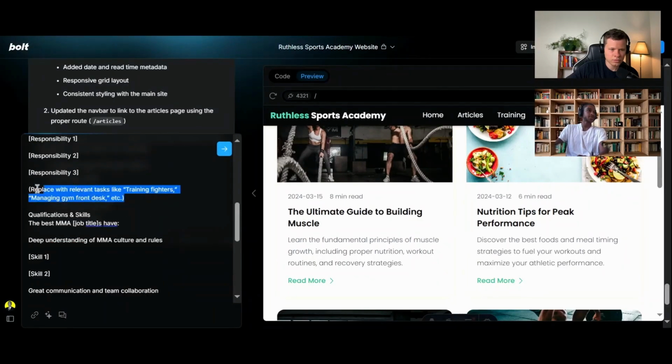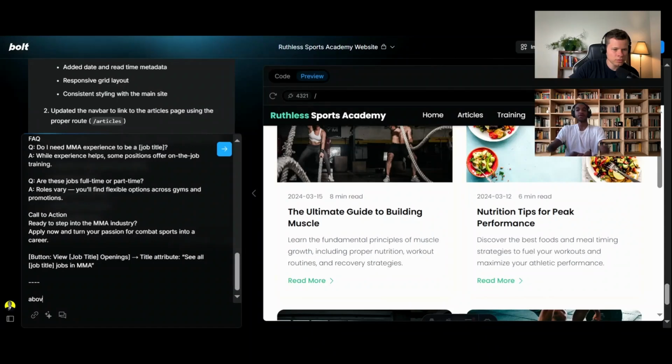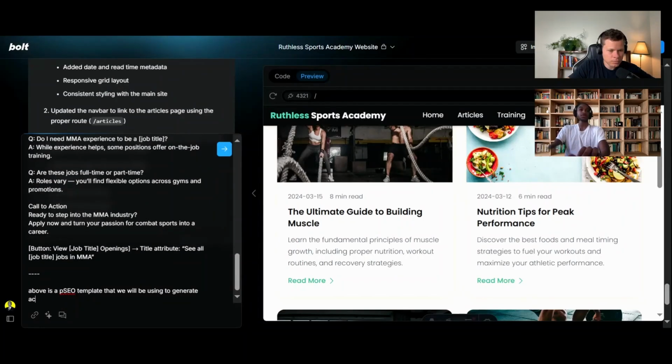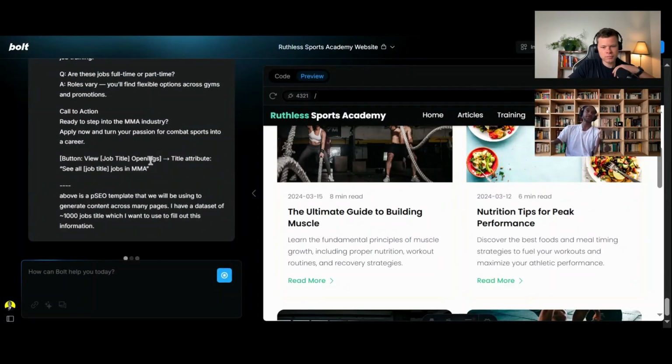Slowly but sure. There we go. So let's get the prompt going. Let's actually do more of an addition instead. We can say, above is a SEO template that we will be using to generate content across many pages. I have a data set of 1,000 job titles, which I want to use. So that's gonna go and do its thing.